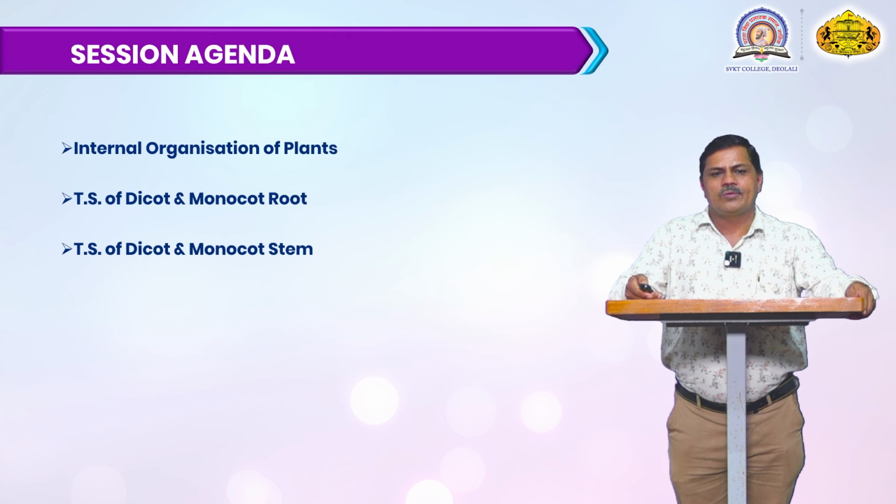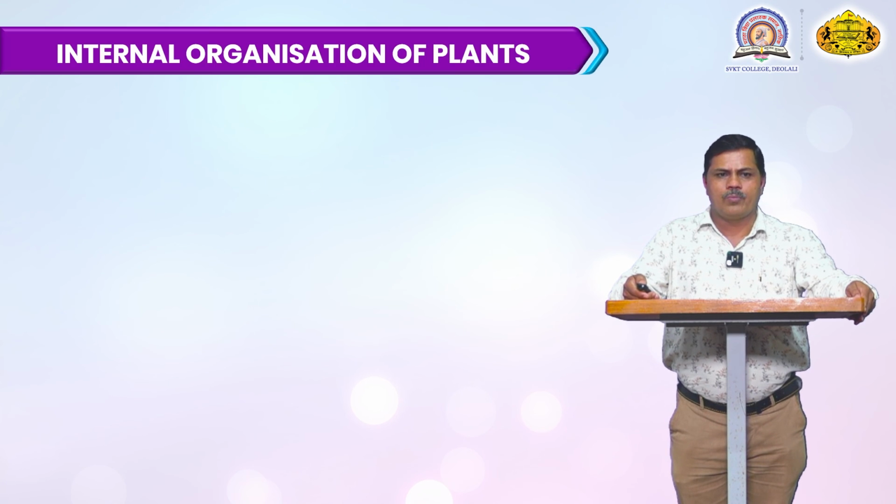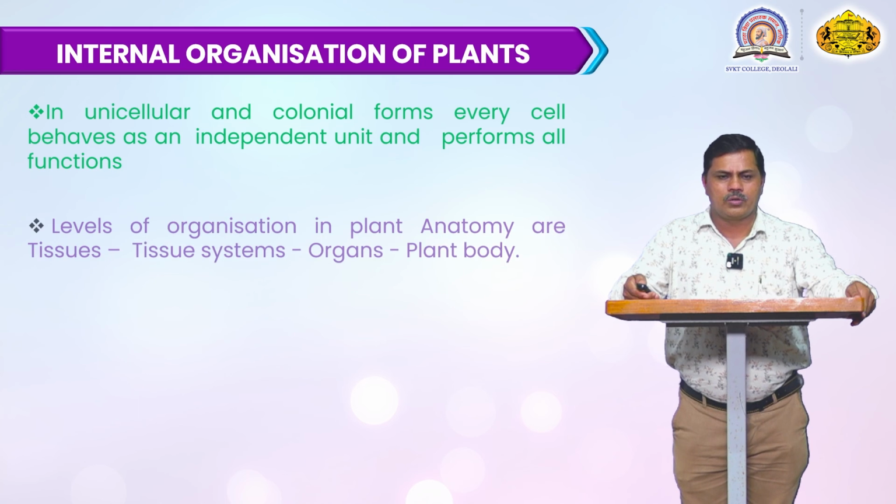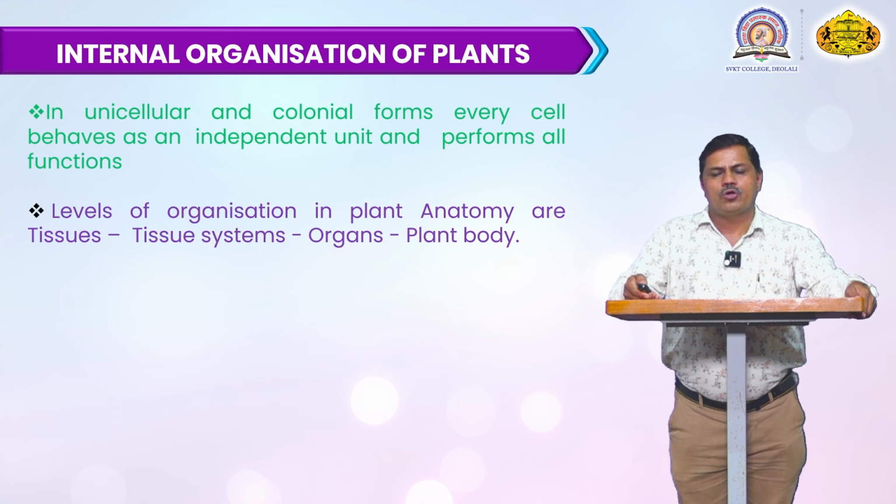Then another is the TS of dicot and monocot stem. There is a variation between the dicot and monocot stem. There is the epidermis, the inner cortex region and the vascular bundles, and we will see how they are arranged. We will also discuss the internal structure of the dicot and monocotyledon root and stem. Then, the internal organization of the plant.